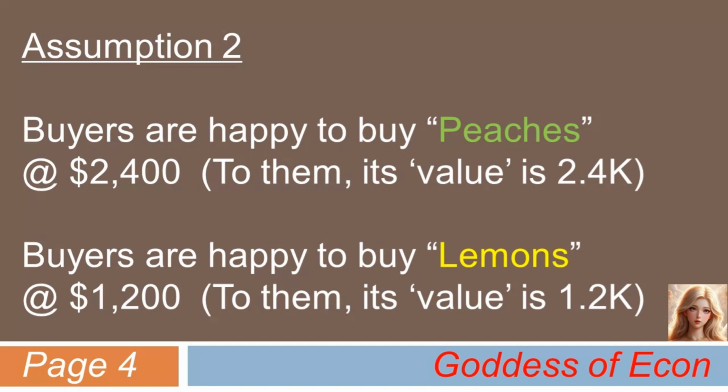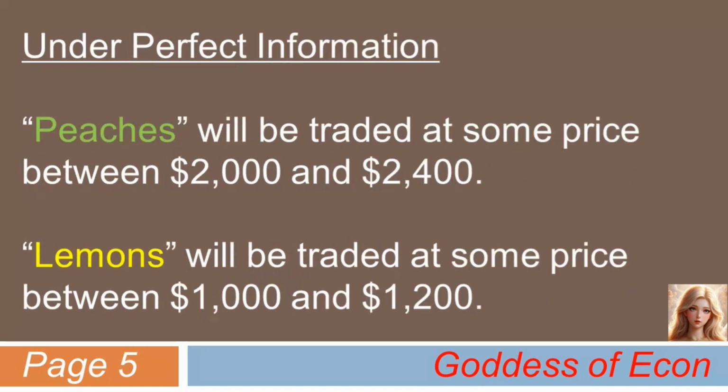Now, under the assumption of perfect information, what do you guys think will happen? Given the subjective values assigned to the cars by buyers and sellers in the market, we can conjecture that peaches will be traded at some price between $2,000 and $2,400. Likewise, we can expect that lemons will be traded at some price between $1,000 and $1,200. There's nothing difficult about it. Very straightforward so far.